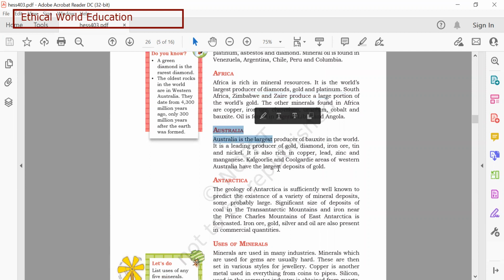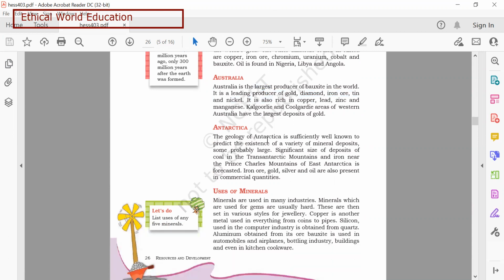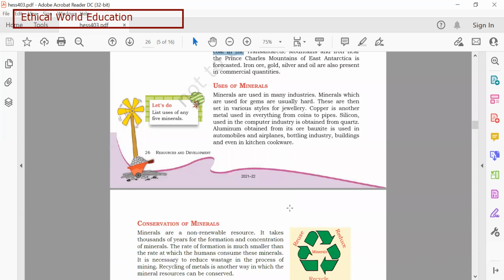Next, coming to Australia. Australia is the largest producer of bauxite in the world. It is a leading producer of gold, also diamond, iron ore, tin, nickel, and it's also rich in copper, zinc, lead, and manganese. Then Antarctica. The geology of Antarctica is sufficiently well known to predict the existence of a variety of mineral deposits, some probably large. There are significant deposits of coal in the mountain regions. Then let us know the uses of the minerals.